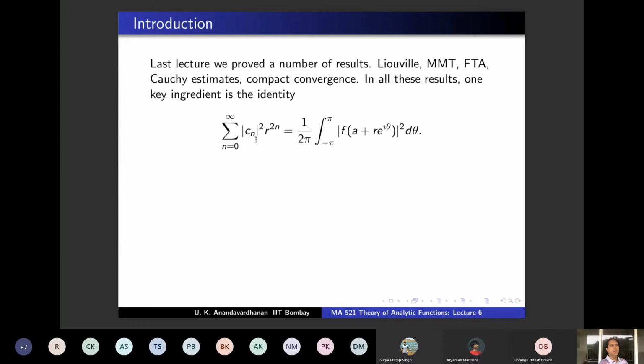You have uniform convergence. If you take a triangle, Cauchy's theorem for a triangle, the boundary of the triangle is compact, and you are assuming uniform convergence on compact sets. So if you take the integral of f along the boundary of a triangle, f is the limit of fn, you can interchange limit and integral because of uniform convergence. And each of the inside integrals is 0 because of Cauchy's theorem for a triangle.